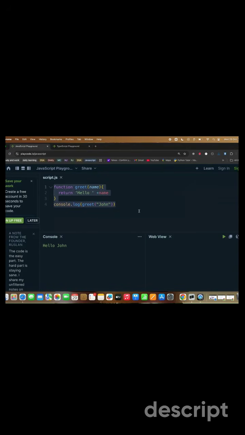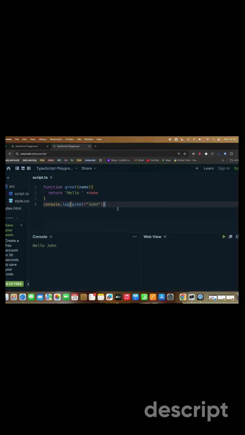Let's use the same code in our TS compiler. Here I'm pasting it, and we can see that our JS code is perfectly working fine in our TS compiler. TypeScript will accept this because it's valid JavaScript, but we can take it one step further by adding types. Here it's asking for a type, so I can add the type as string. This is also perfectly fine. Let's go with one more example.